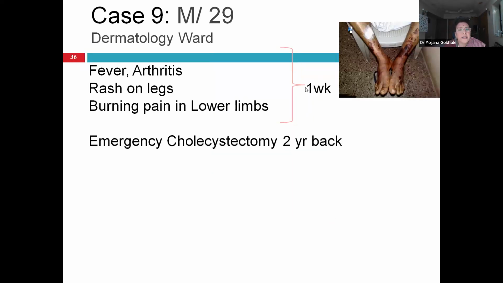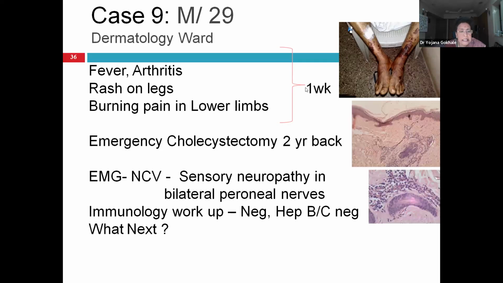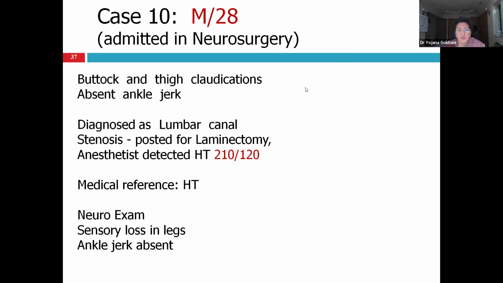Another patient admitted in the dermatology ward of Sion Hospital, fever, arthritis, this rash and burning in lower limbs. He had undergone emergency cholecystectomy 2 years back for acute abdomen. EMG NCV revealed sensory neuropathy in both lower limbs and a biopsy revealed medium vessel vasculitis. So, polyarteritis nodosa.